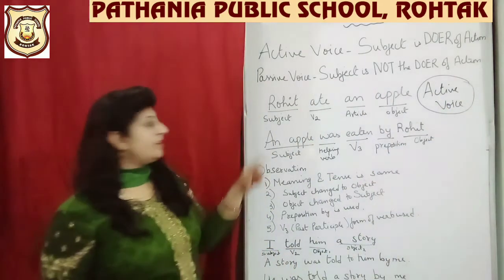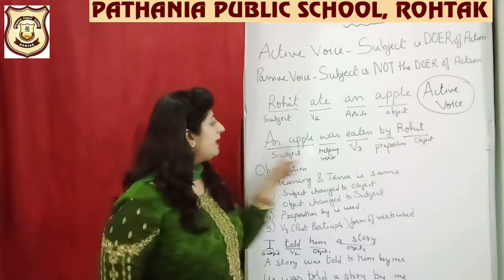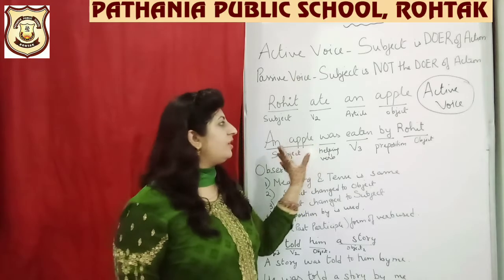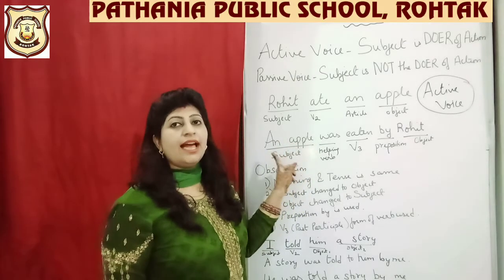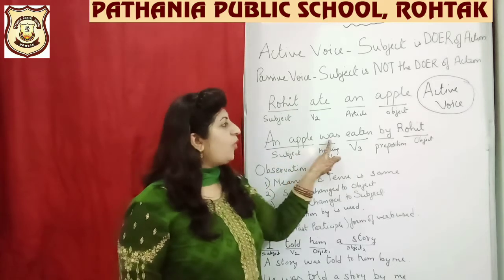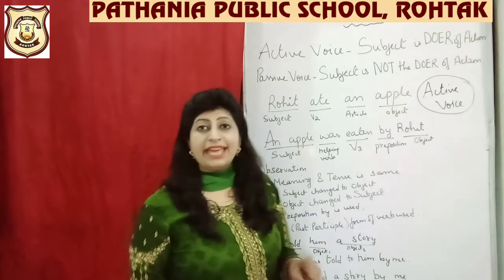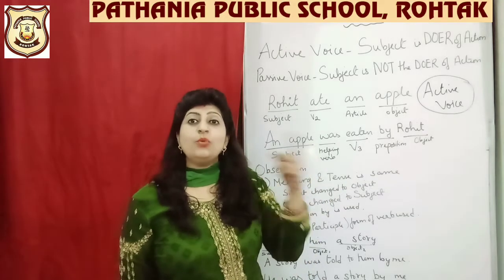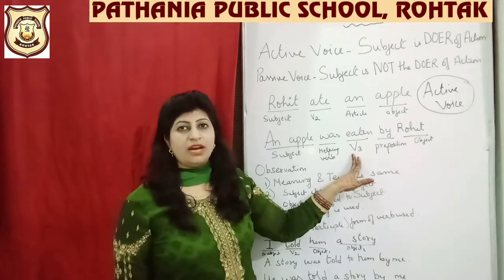Next, let's observe the second sentence. Okay, so you can see an apple. An is of course the article. Apple was your object, is your subject here. Okay, an apple. Apple is your subject. So I have written subject. Was is your helping verb. Eaten is again your verb. But eat, ate, eaten. Eaten is your V3, past participle. So I have written V3 out here.